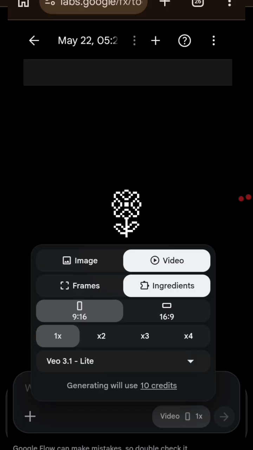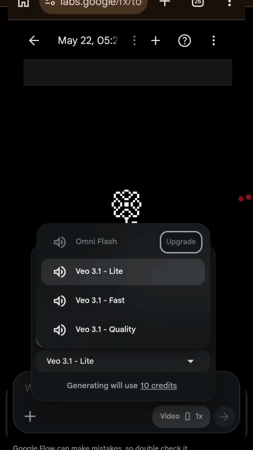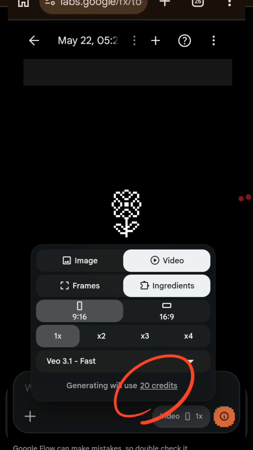Then this arrow down here where they write VEO 3.1 light, you should choose VEO 3.1 light so that you'll be charged just 10 credits per video. If you choose VEO 3.1 fast, they will charge you 20 credits per video, and you don't want that. So we are done here.